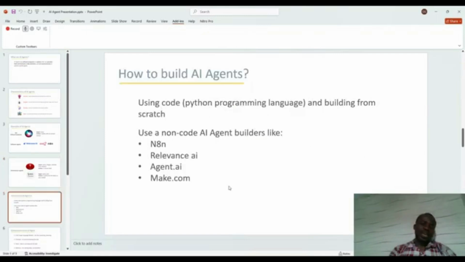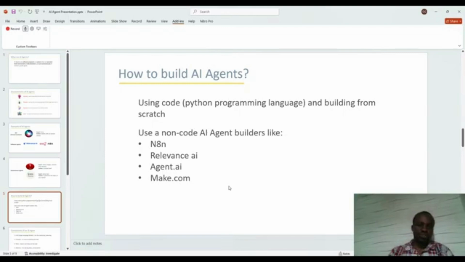How do you build AI agents? Very important. One, you can use code, meaning that you use the major programming language that is used in building AI agents, but it is not the only one, but the major one is Python. So if you are good at Python programming, you can code it yourself and build from scratch.